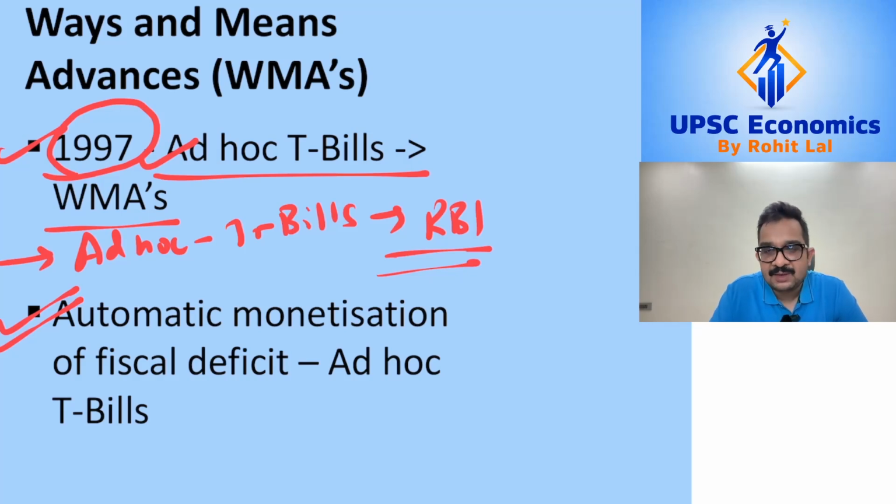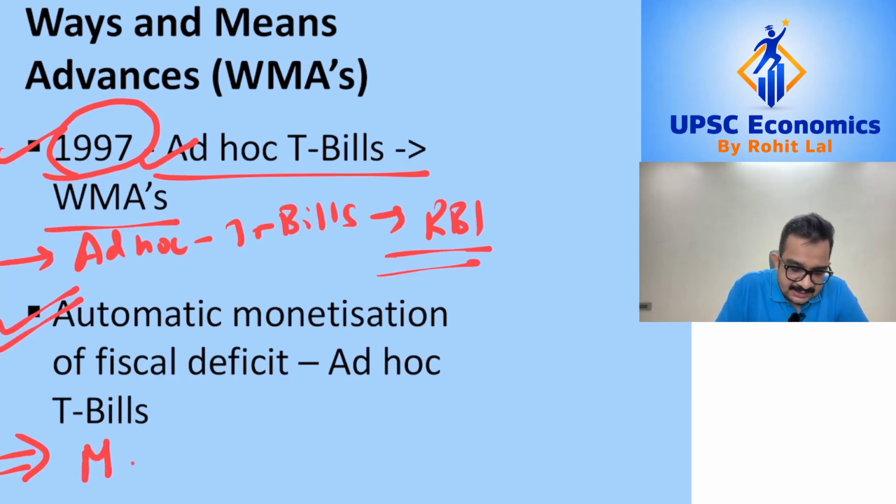Now the problem with these ad hoc T-bills was that in order to purchase these ad hoc T-bills, the Reserve Bank of India was not using any existing cash which it had, and it was printing new money to purchase these ad hoc treasury bills. So basically these ad hoc treasury bills, every time they were being bought, they were increasing the money supply in the economy.